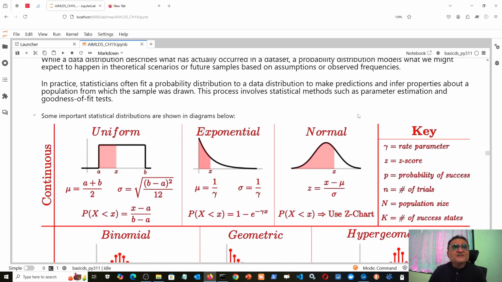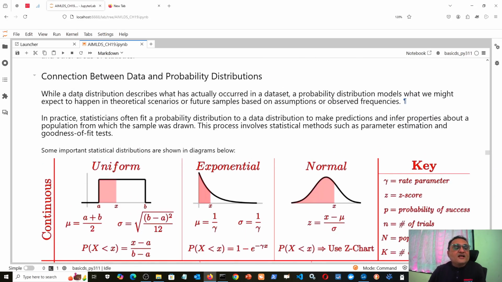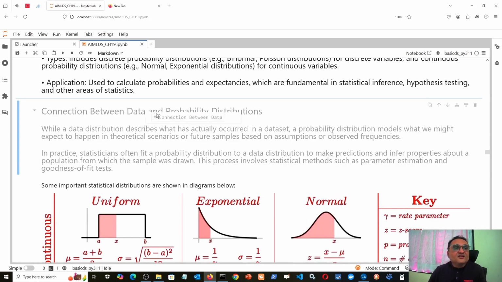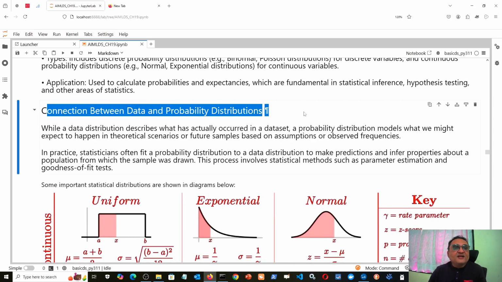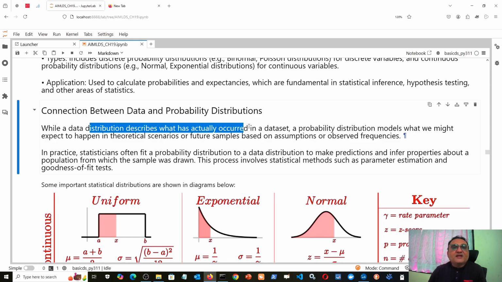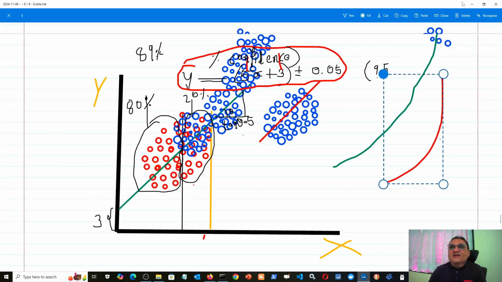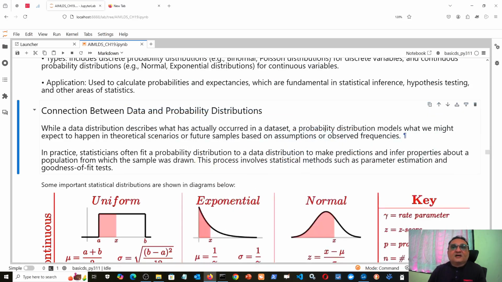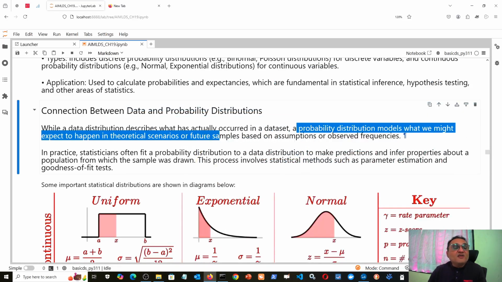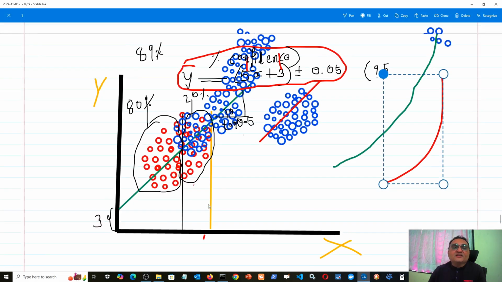So here what I have described is this: what is the connection between probability distribution and data distribution? A data distribution describes what has actually occurred in a data set, so that is this red portion, my existing employees' data and their seniorities. A probability distribution models what we might expect to happen in a theoretical scenario for a future sample or assumptions. That is, if I take some future employees I want to hire with a different seniority than my existing employees, then what might happen?